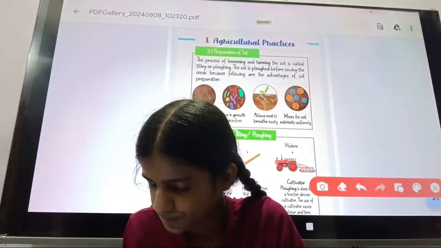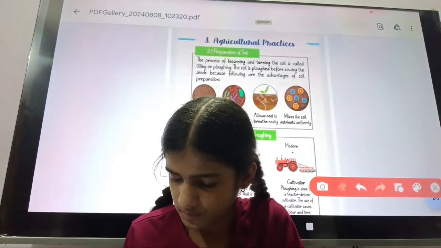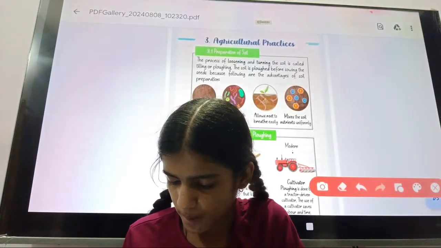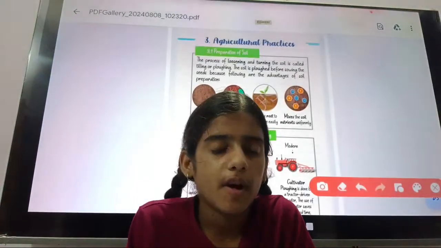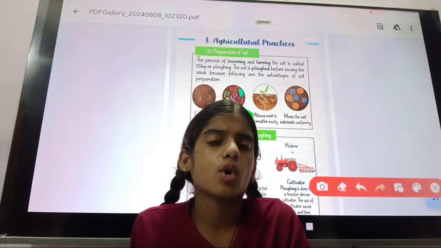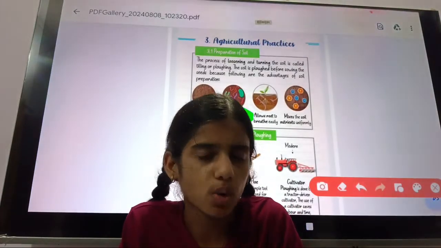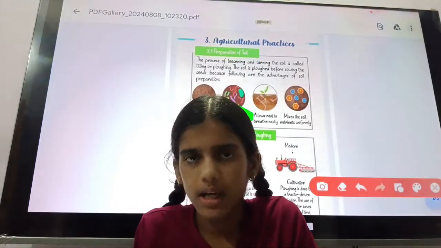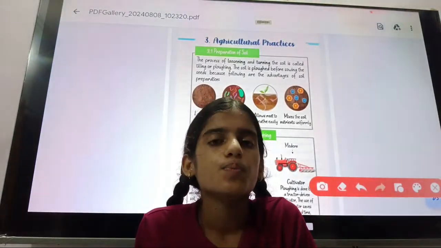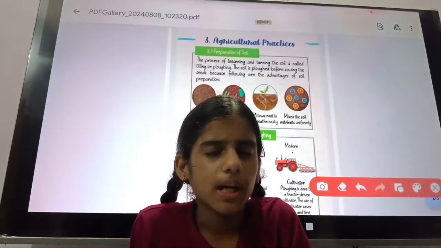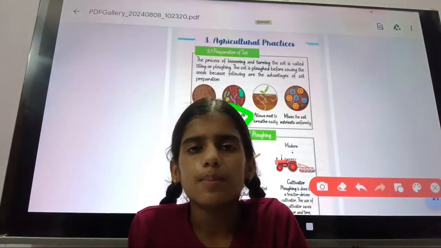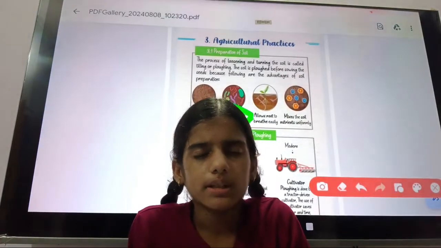Second is helping the growth of microbes, friendly microbes which are very necessary for the soil. In the preparation of soil, two processes come: tilling and ploughing. These two processes, tilling and ploughing, are the same.